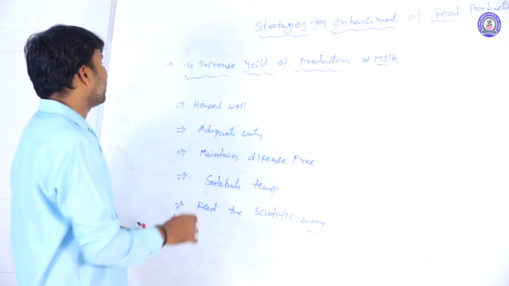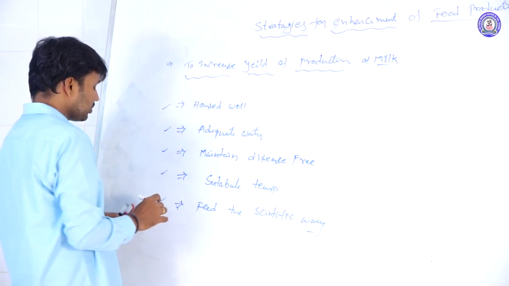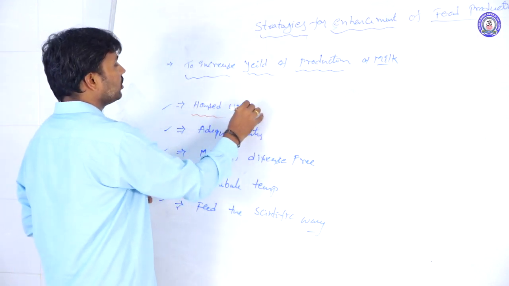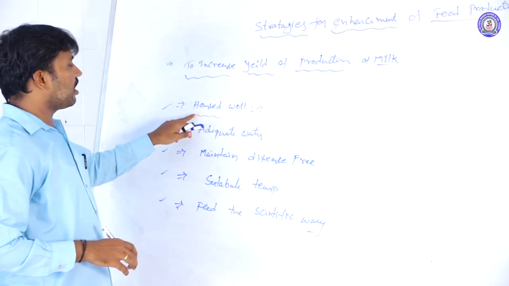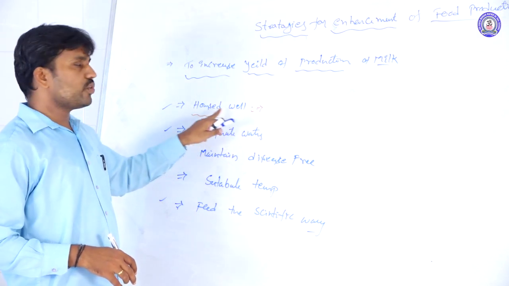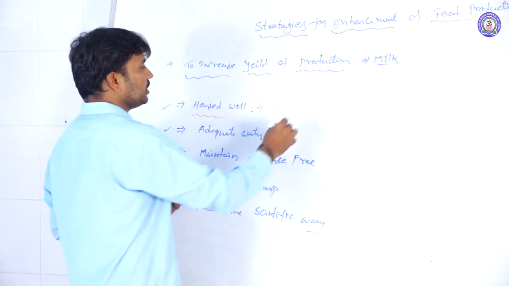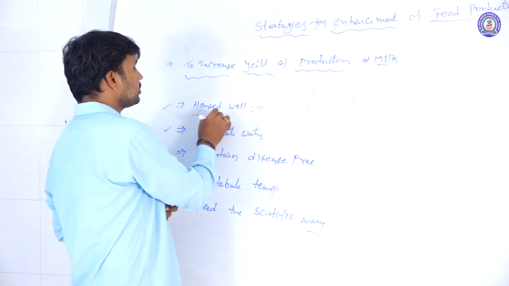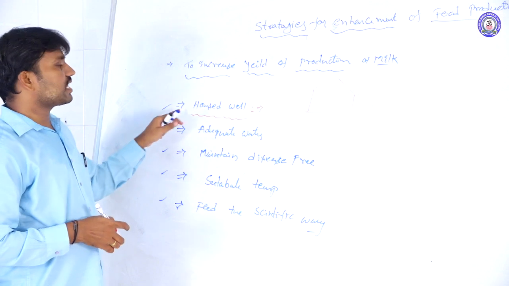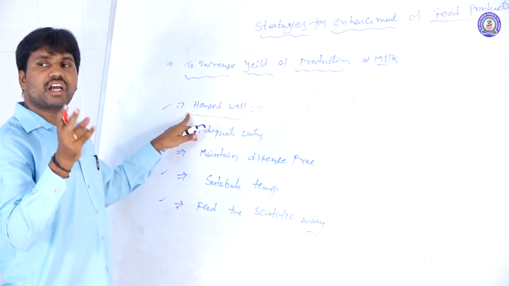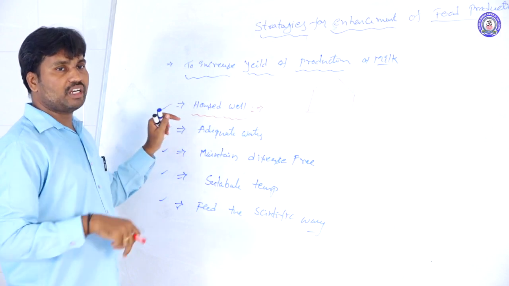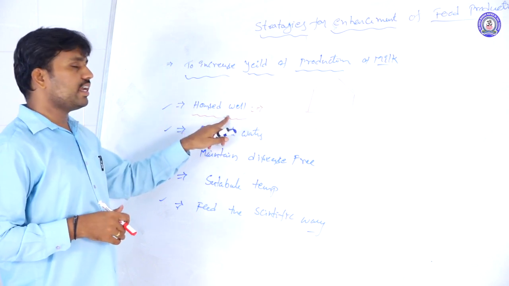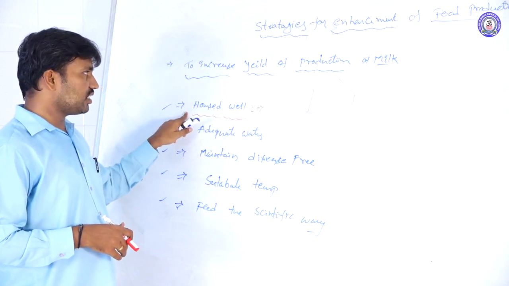So these are some important factors which also influence the productivity of the dairy farm industry. First one is housing well. Instead of rearing the animals in open areas, we construct proper sheds and houses. We rear the animals in these constructions, so they escape the influence of environmental factors. That way we are able to improve the quality of the milk we are taking. This is one of the factors influencing productivity.